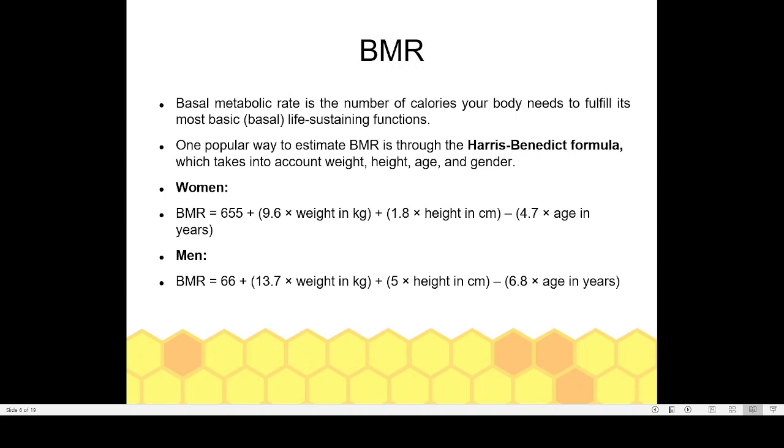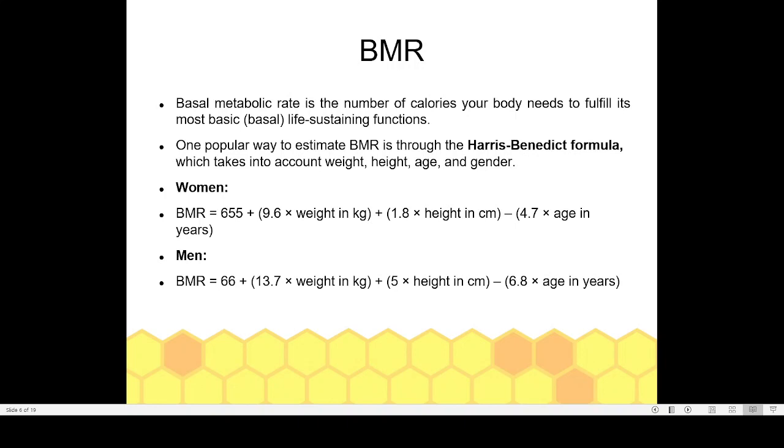Without that, your body cannot remain alive. So these are the basic functions of your body. In order to maintain those basic functions, you need a certain amount of energy. And that energy is known by the name BMR or basal metabolic rate.